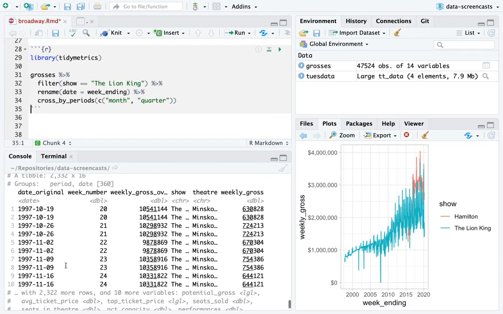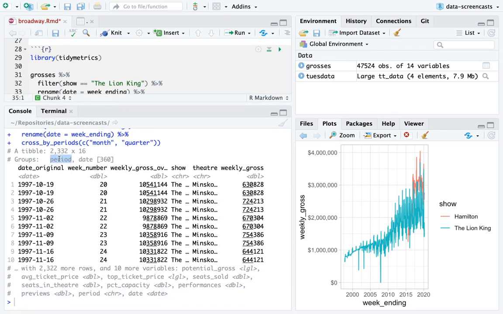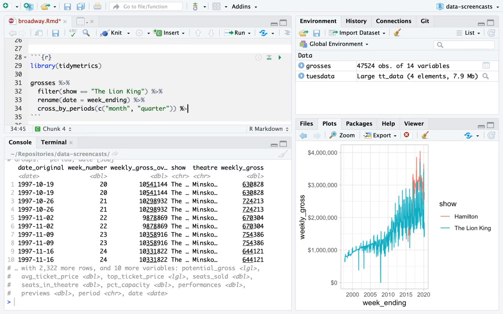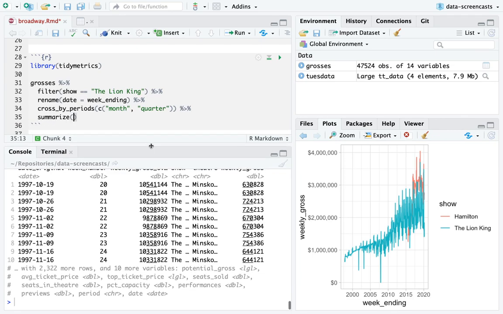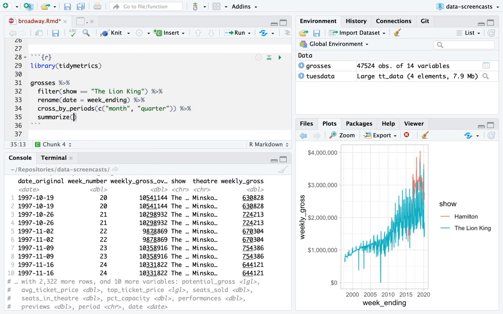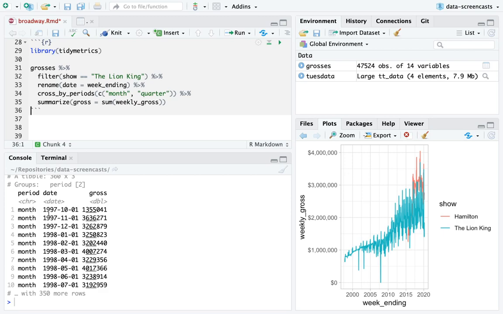What this did is it actually duplicated and grouped the data. So there's now a period column that represents whether it's a month or a quarter that we're looking at. And I crossed by periods and then summarize gross equals sum of weekly gross. So the total of the weekly grosses across a month, and the period, is going to be the monthly gross. So now I've got the period, either month or quarter, and then we've got the gross. So I'm going to call this Lion King summarized.